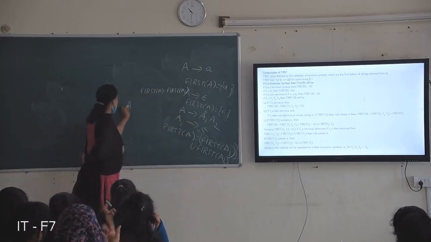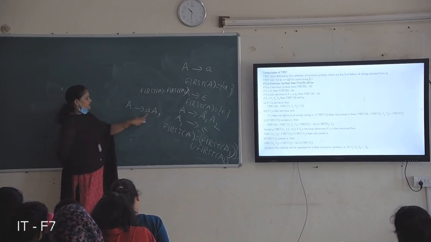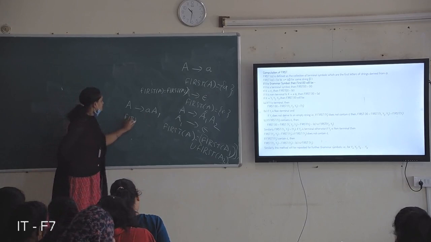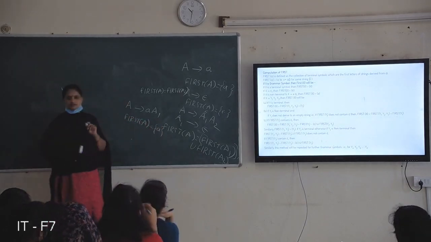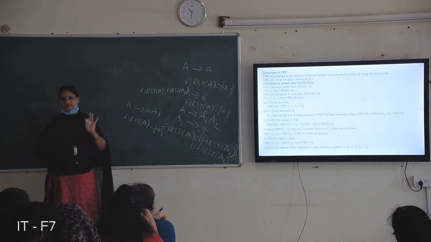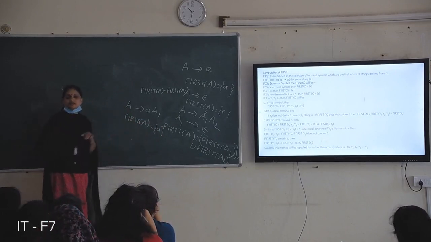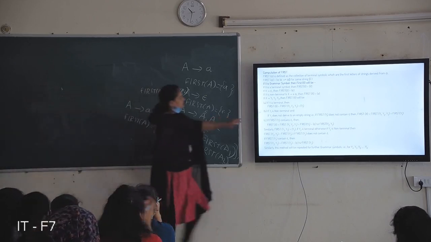Yeah, it is like this. It starts with A only, take only terminal A. So first of A becomes A only. The terminal you consider only. If it is a terminal directly consider it; if it is a non-terminal, you have to find out that particular non-terminal. Okay, these are the rules specified here.